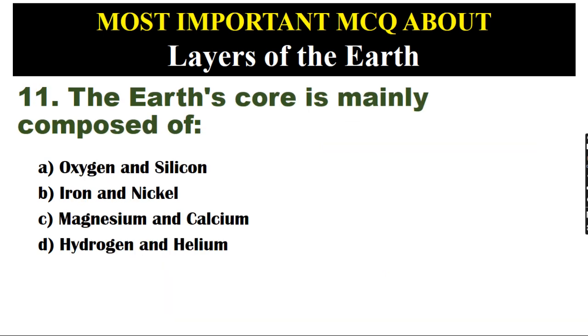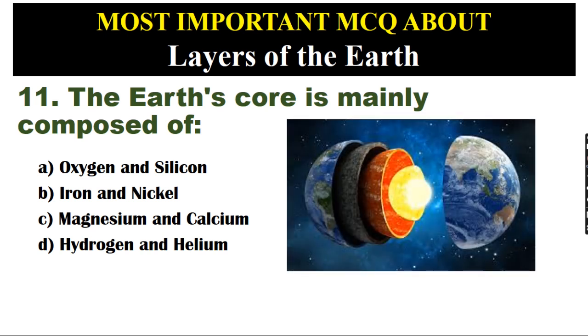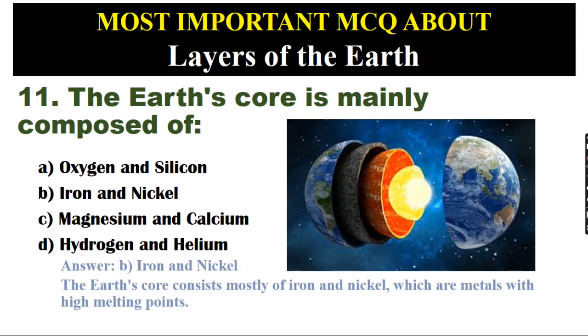The Earth's core is mainly composed of A. Oxygen and silicon. B. Iron and nickel. C. Magnesium and calcium. D. Hydrogen and helium. Answer: B. Iron and nickel. The Earth's core consists mostly of iron and nickel, which are metals with high melting points.